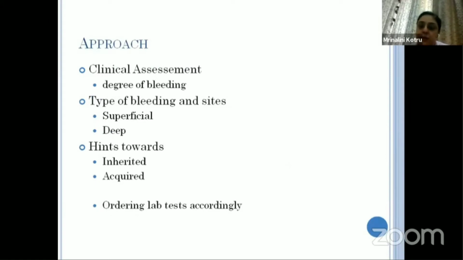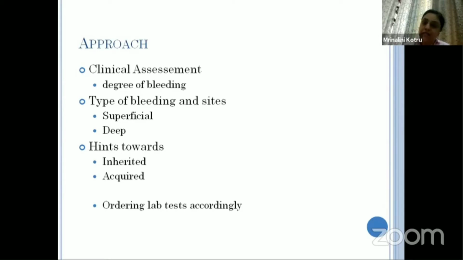So, what is the approach to it? The approach is to first assess it clinically and then go to the lab. Even if we are pathologists, being a hematologist means we have to know about the clinical picture of the patient.